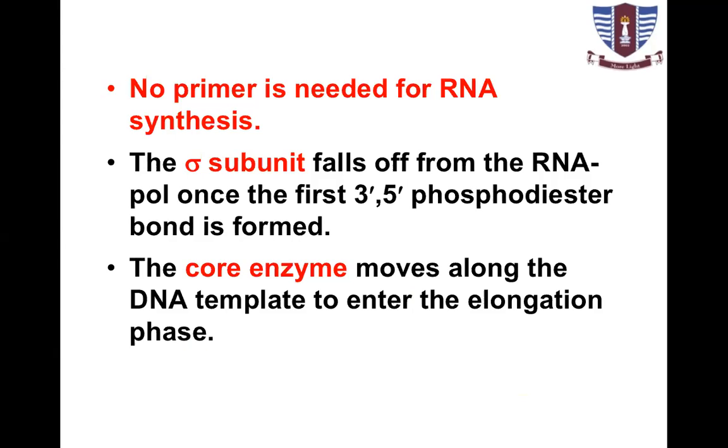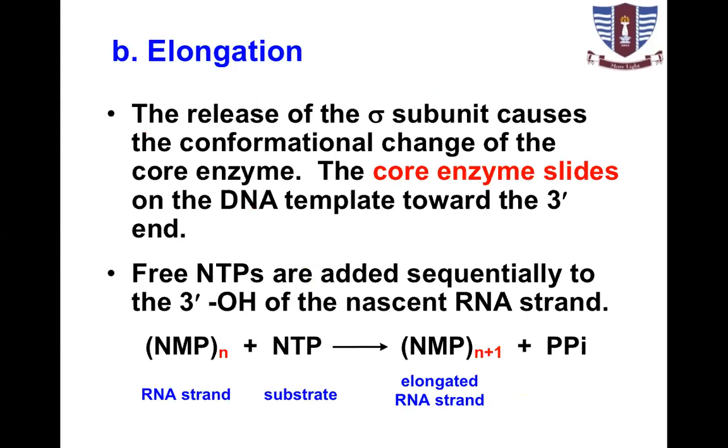So when the first two nucleotides get bound, this subunit is separated out and the core enzyme moves along the template in the elongation phase. In elongation, the release of the sigma subunit causes a conformational change of the core enzyme. The core enzyme slides on the DNA template towards the 3' end.